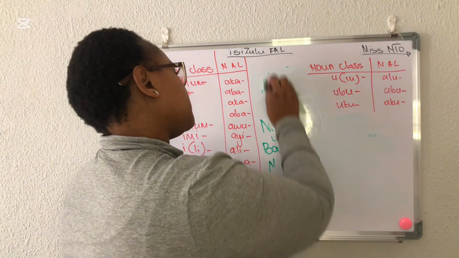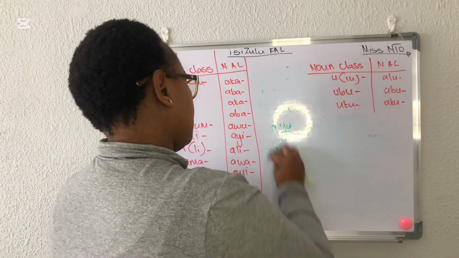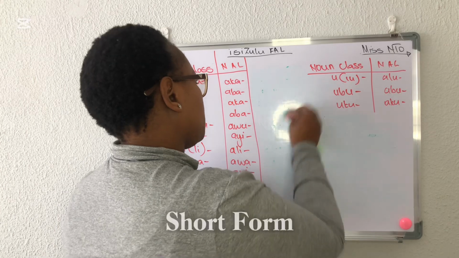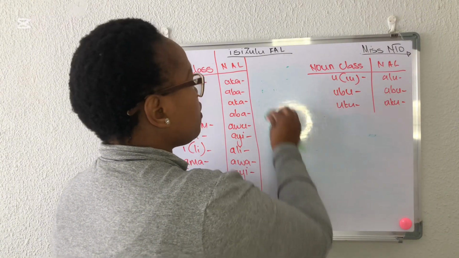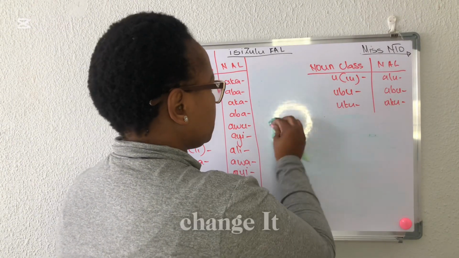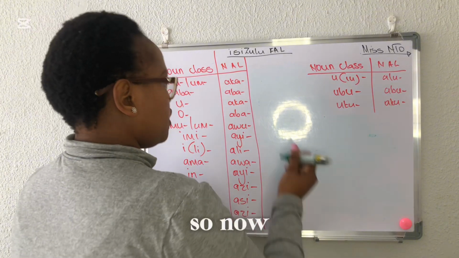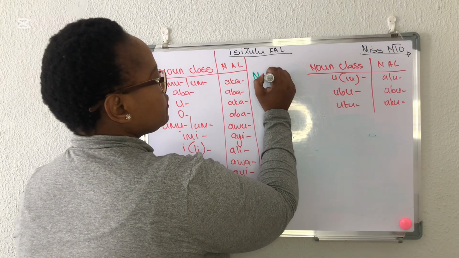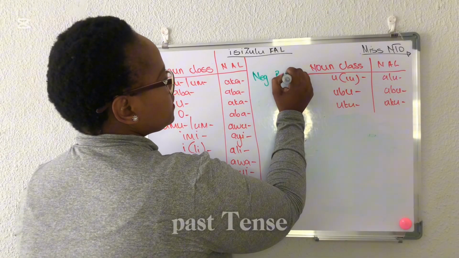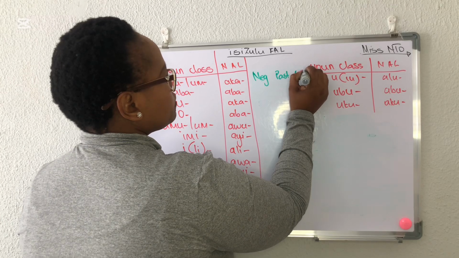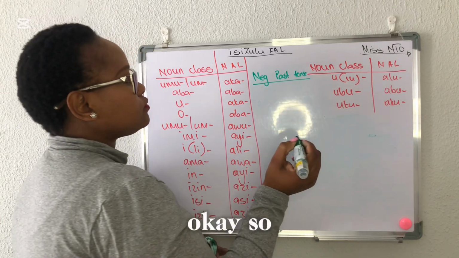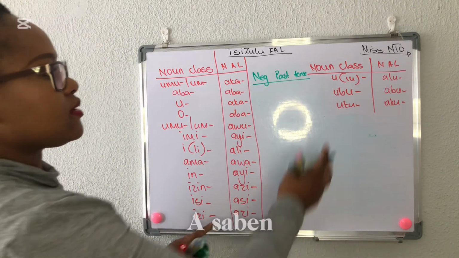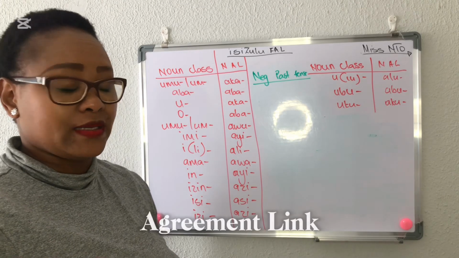So I'm just going to write ama-sentences la, a long form and short form, ukuze uzobona ukuthi how we change it. Okay, so now we are doing what? Negative past tense.